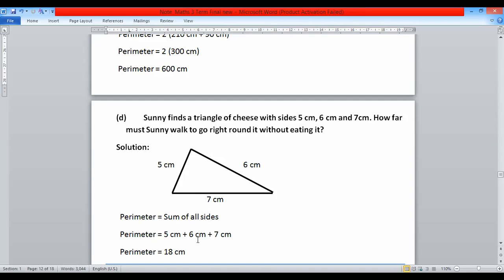Remember that I am just going to repeat myself once again. Please listen to me very carefully. Perimeter is the total length of all sides of any shape, meaning the length of the outer boundary. So if there are 3 lengths, we can add 3 lengths. If there are 4 sides, we can add 4 sides, 5 sides, 6 sides. So it depends upon the shape.